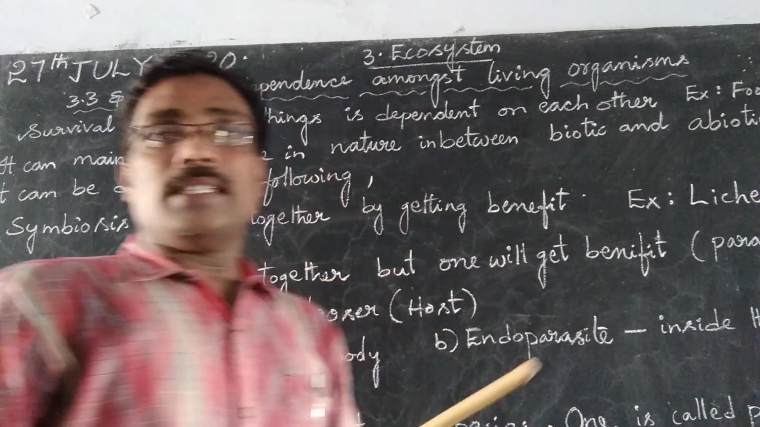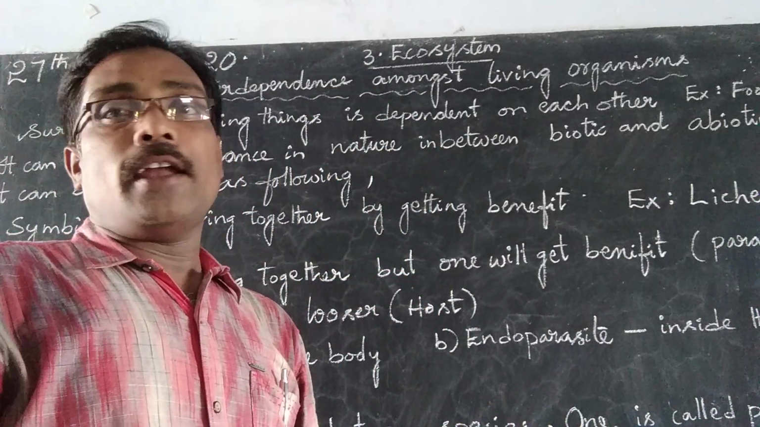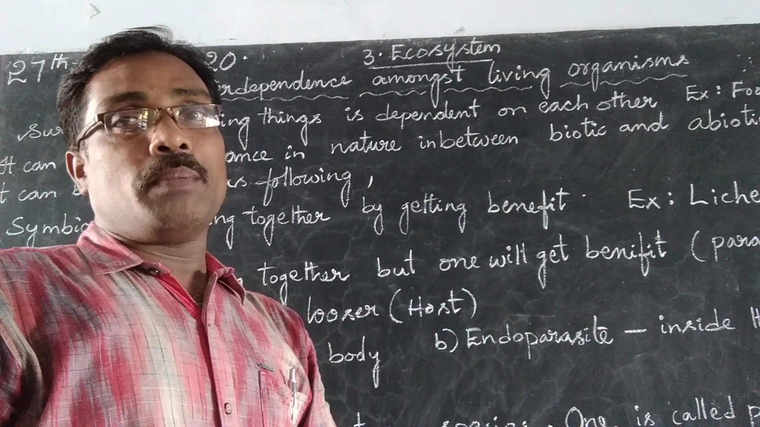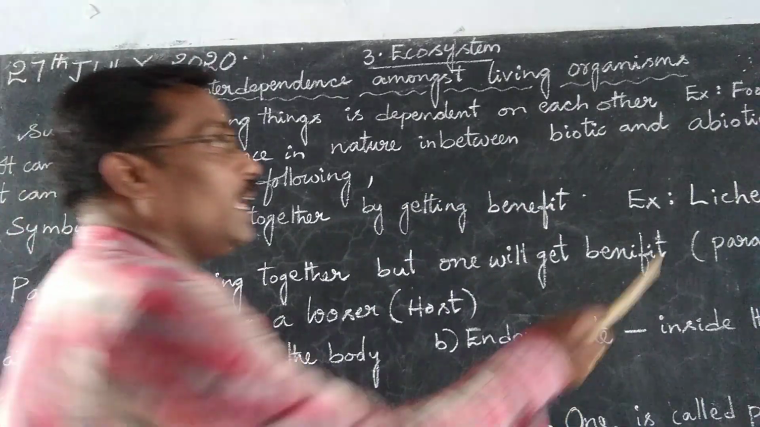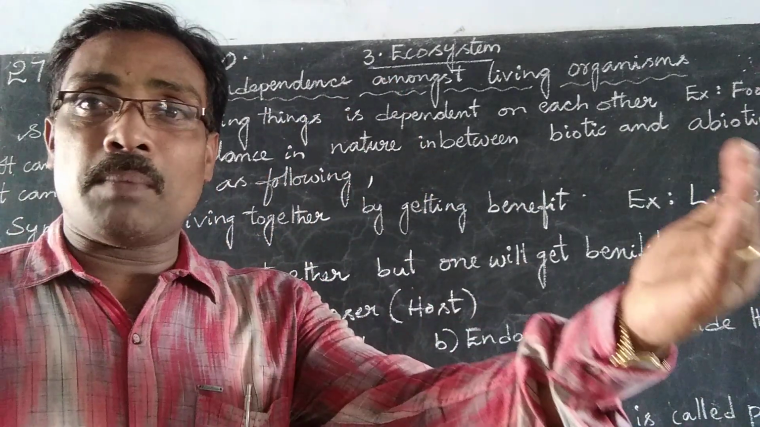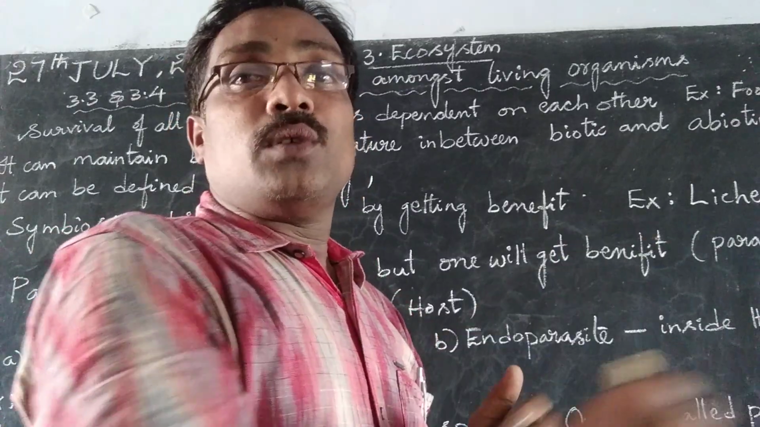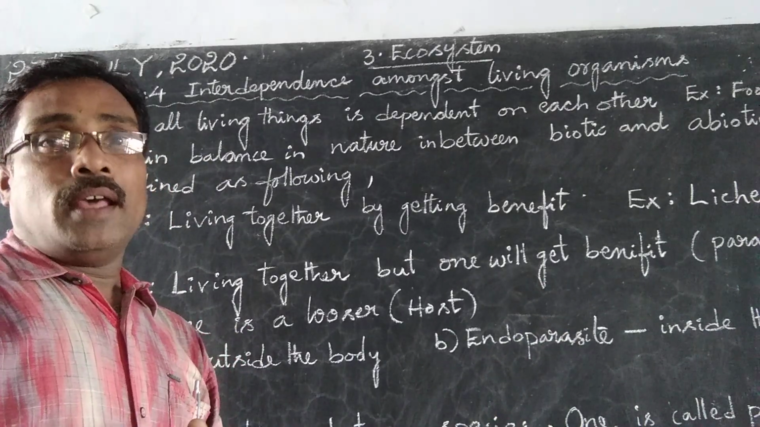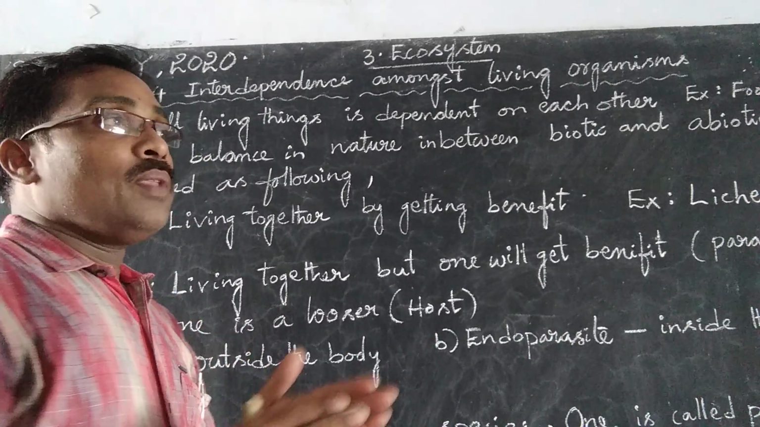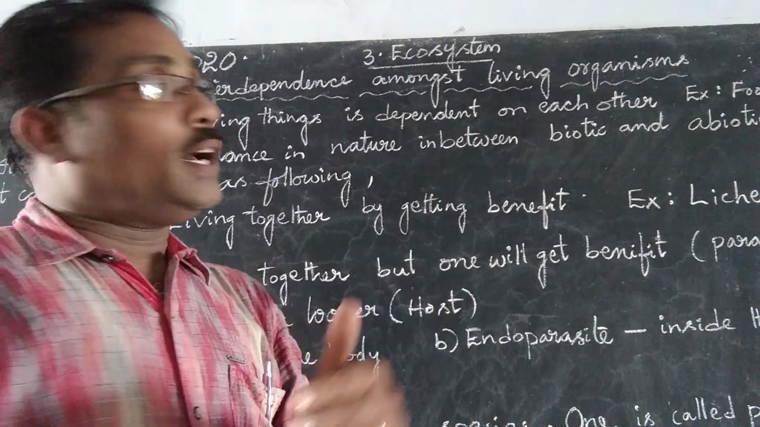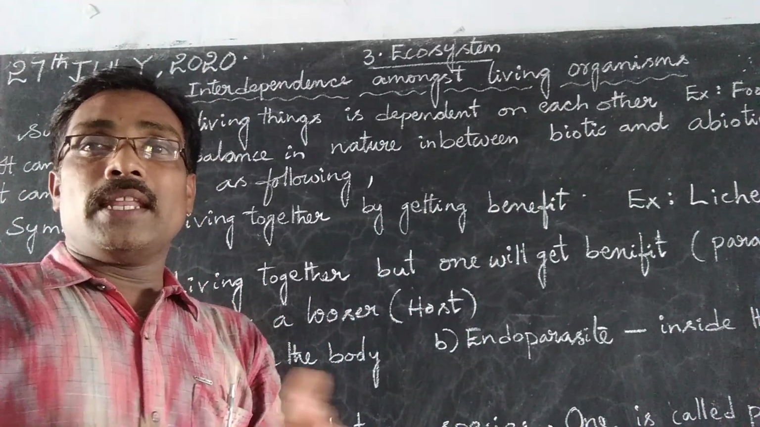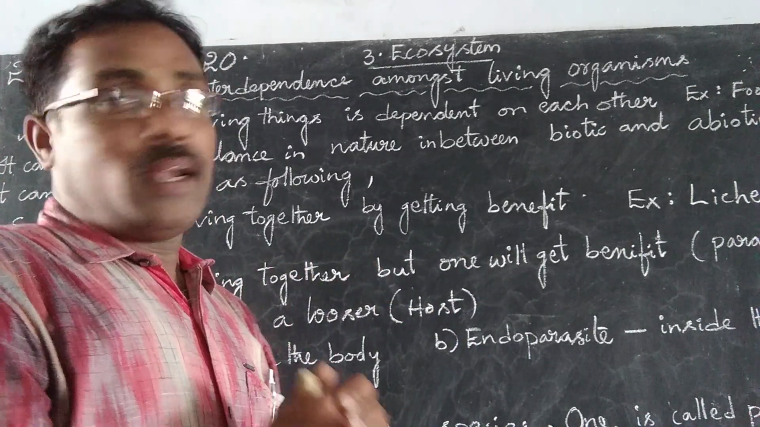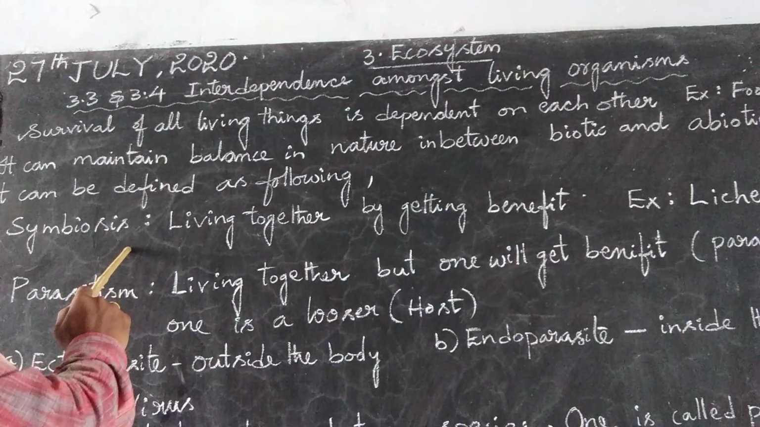For example, lichen. Lichen is a heterotrophic plant. It cannot prepare its own food, but it lives on another plant, which is an autotrophic plant that can prepare its own food. Lichen gets shelter and food from the autotrophic plant, and lichen gives protection to the autotrophic plant. Both live together and both get benefit. That living togetherness is called symbiosis.